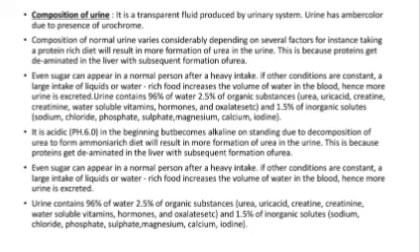It is acidic. pH is 6.0 in the beginning but becomes alkaline on standing due to decomposition of urea to form ammonia.